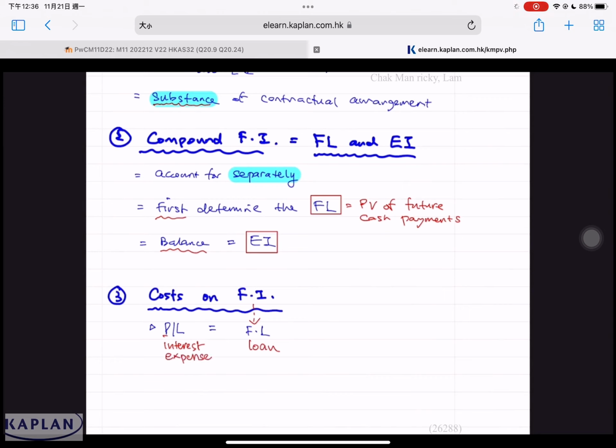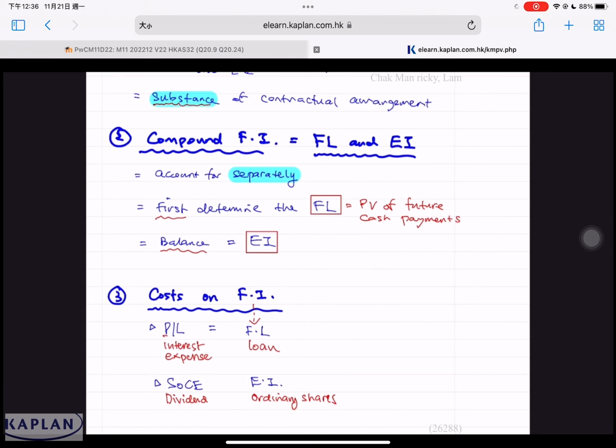If the financial instrument is an equity instrument, then the cost will not be in P&L. The cost will be in statement of changes in equity. Take for example, dividend paid for ordinary share. Dividend is not an expense. Dividend is considered as distribution earning. So the dividend will be shown in your statement of changes in equity. It will not be shown in P&L.